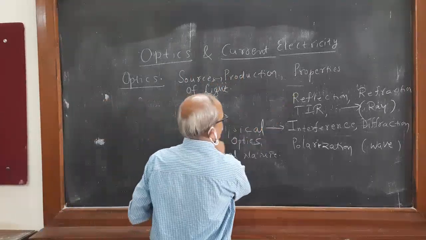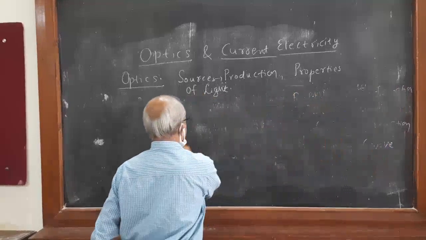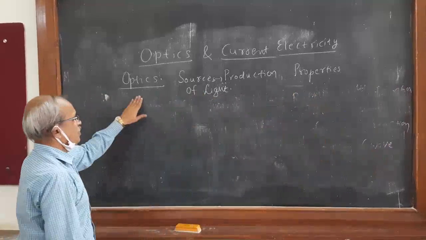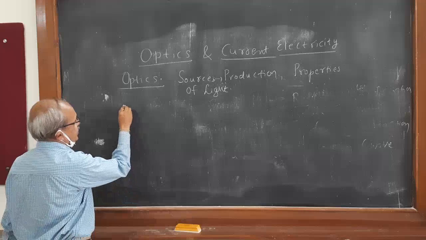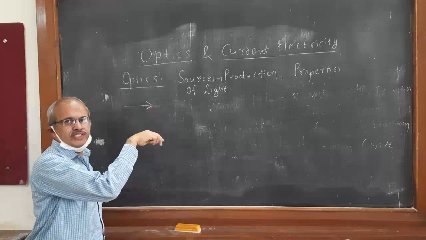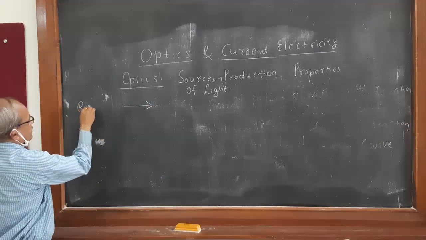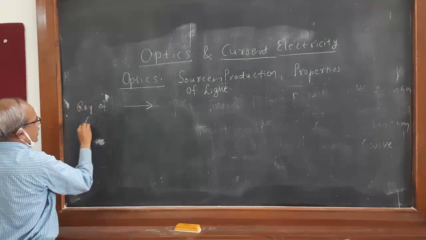Now first of all, some basic properties of light. Like, what is a ray? A straight line on which an arrow mark is there is called a ray of light.